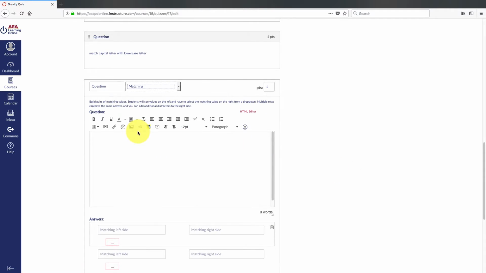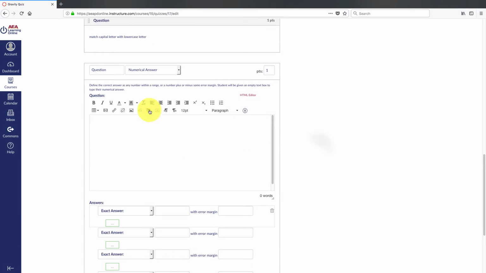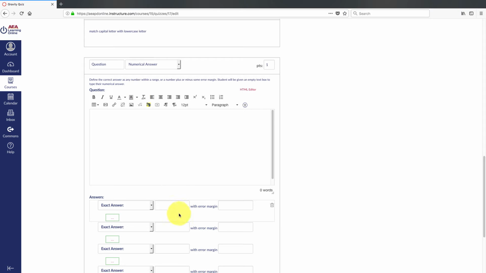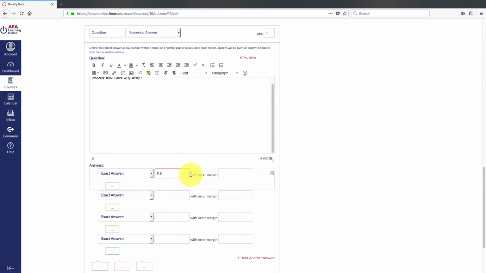Okay, so we have made one of each question so far. Now we're going to get into numerical answer. Numerical answer is where you're just looking for a number. So we're looking for 9.8. We would expect anywhere with a margin of error of 0.1. I'd even go 0.2. That's fine.